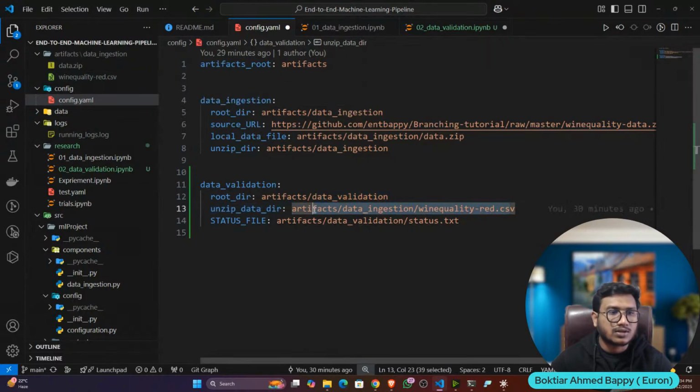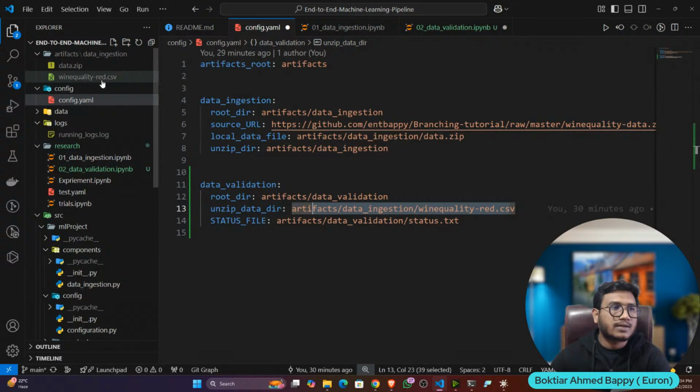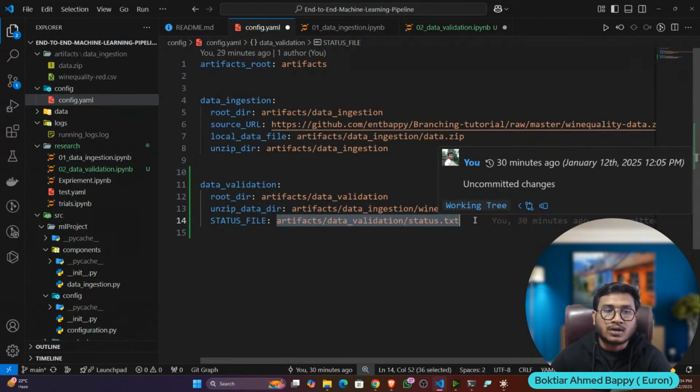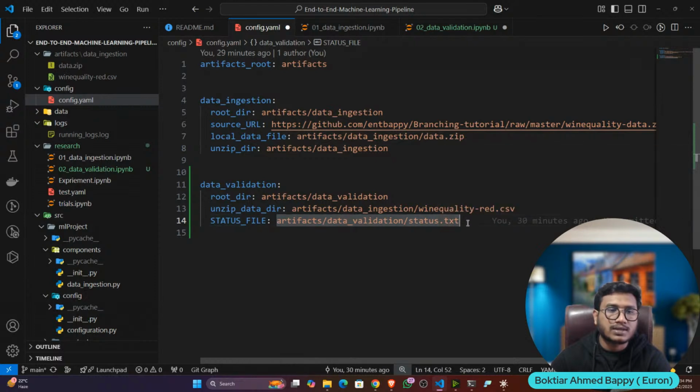This is my data location, because if I want to verify the data, first of all I have to load the data. And what is the data? This is my data location. And after verifying, I also need to give a status, whether my data is fine or not. If fine, I will give true. Otherwise, I will give false. Okay, this is the status file I will create. Inside that, I will write this status. So this is my config.yaml.